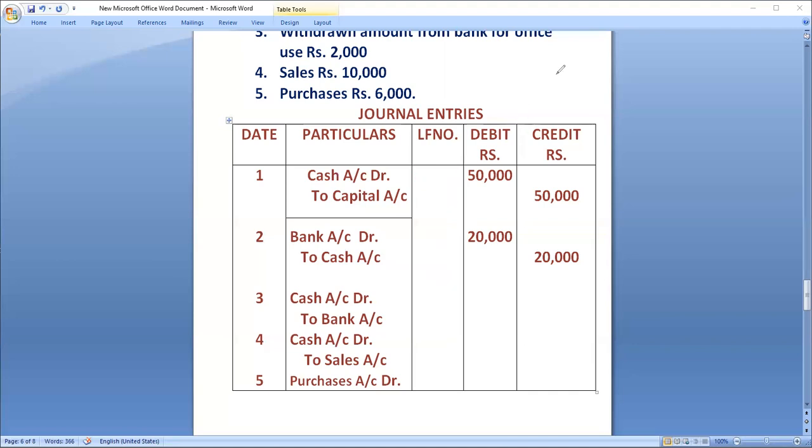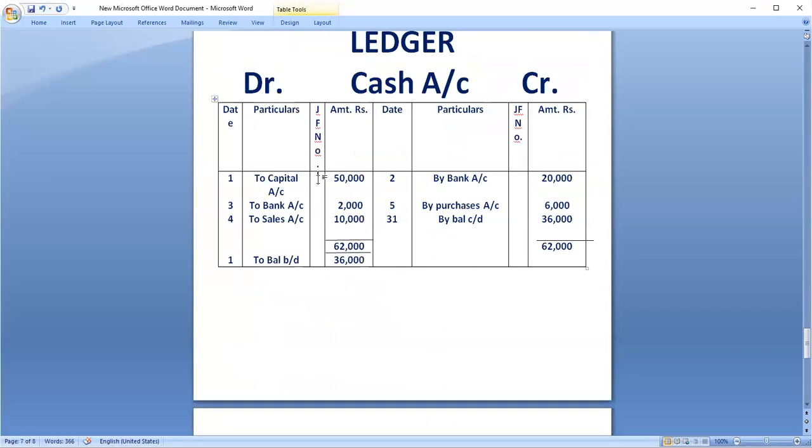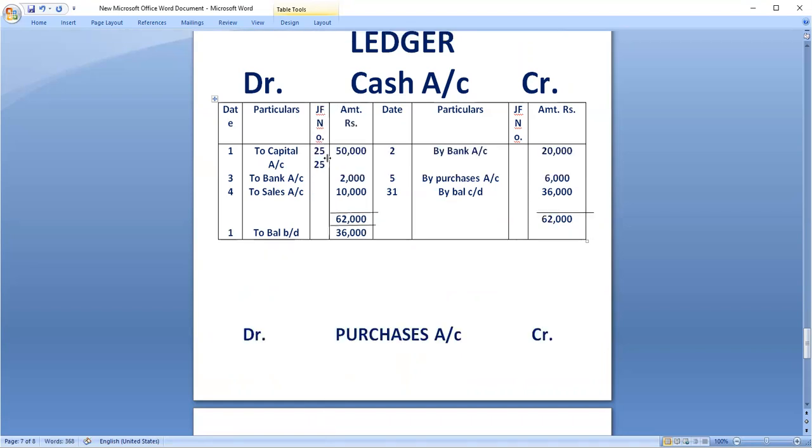Now come to ledger accounts. See here, I will mention in which journal entries book, which page I mentioned all these transactions. I told 25th page, I have taken. So every time I will mention 25th page. Means if at all any doubt is there, I can open the 25th page. Did you understand? Understood, sir.